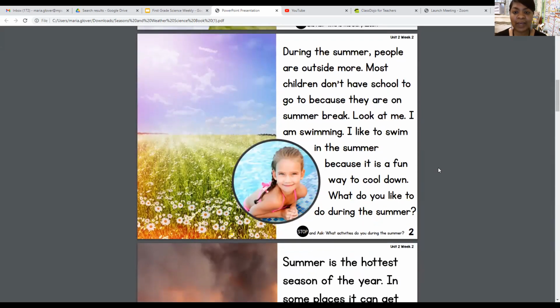During the summer, people are outside more. Most children don't have school to go to because they are on summer break. Look at me. I am swimming. I like to swim in the summer because it is a fun way to cool down. What do you like to do during the summer? What activities do you do during the summer?